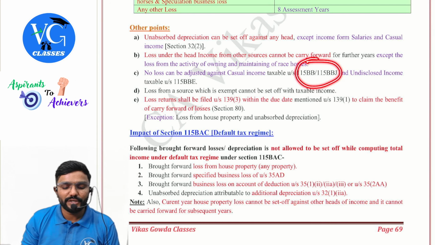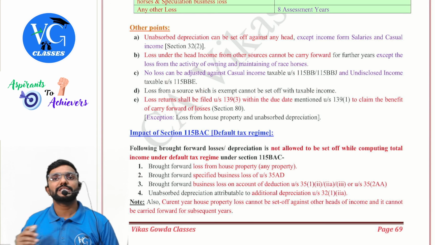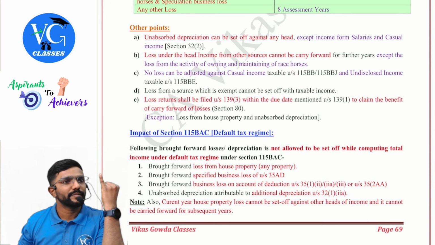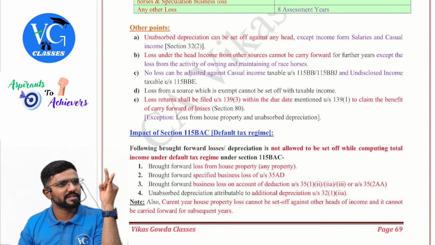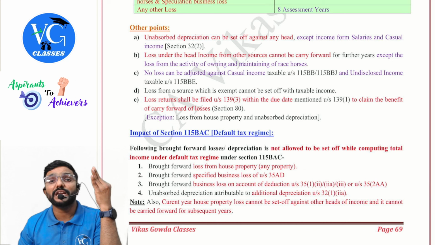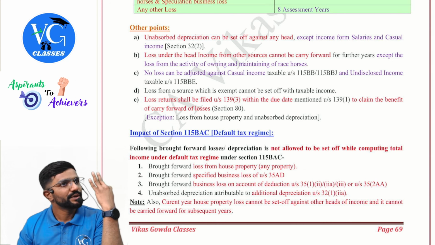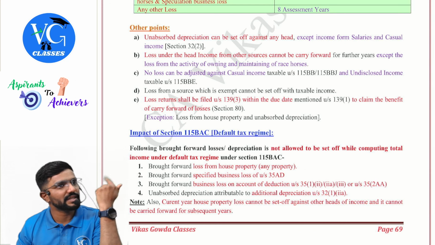So against casual income and undisclosed income, remember carefully, you cannot claim any expenditure. You cannot set off any loss. You cannot even adjust your basic exemption limit. You cannot claim Chapter 6A deductions.